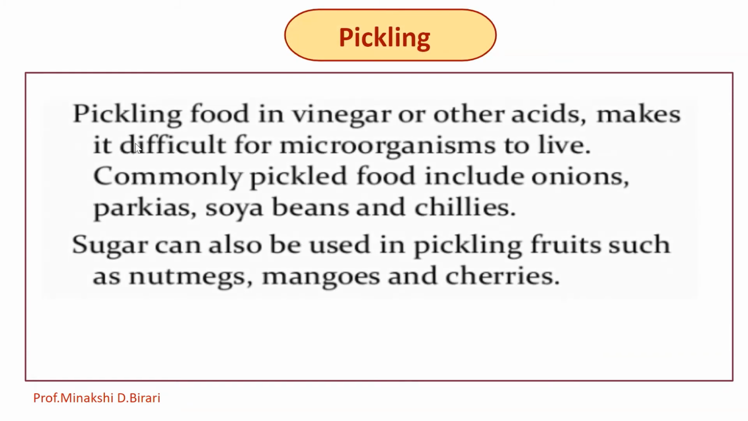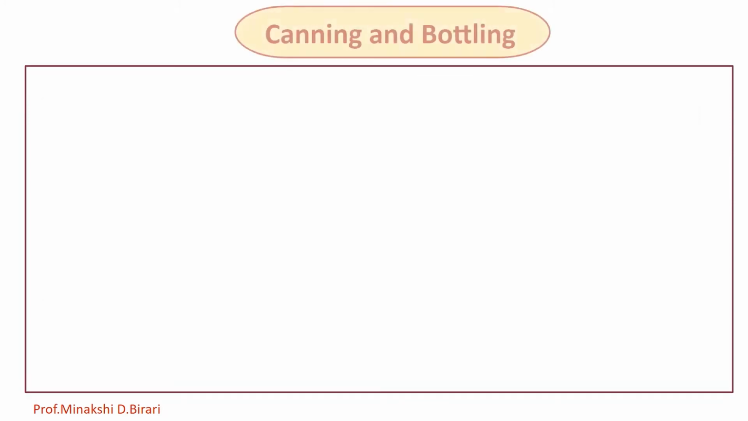So pickling food in vinegar or other acids makes it difficult for microorganisms to live. Commonly pickled foods include onions, parkias, soybeans and chilies. Sugar can also be used in pickling fruits such as nutmegs, mangoes and cherries. Then one of the traditional techniques is canning and also bottling.